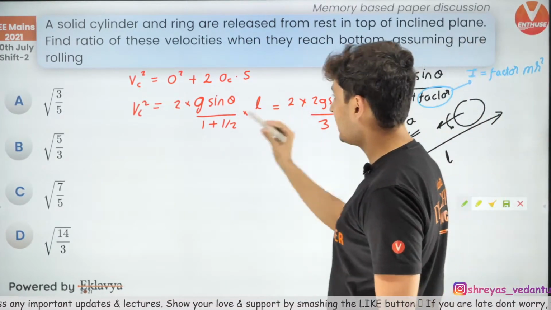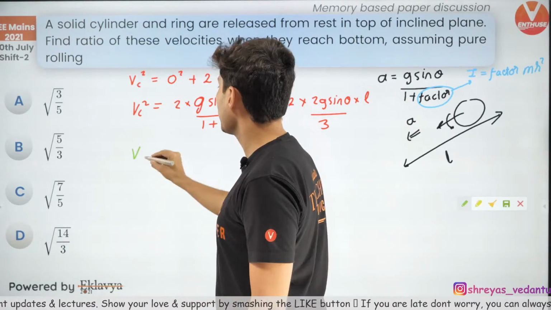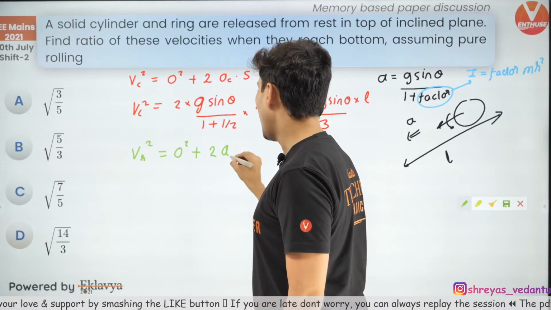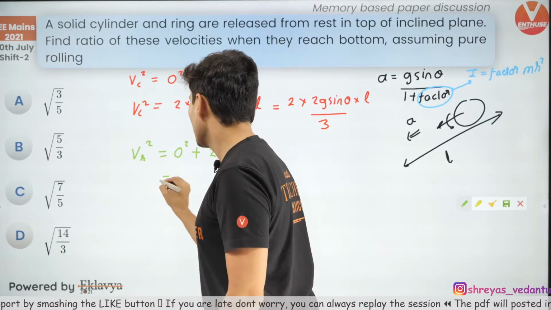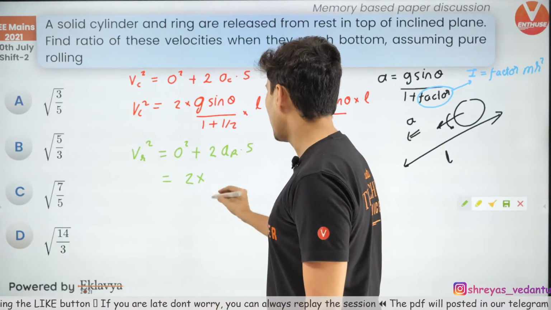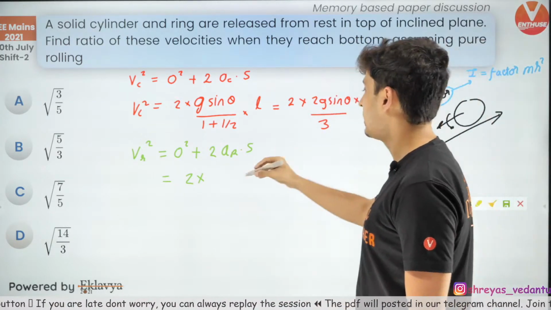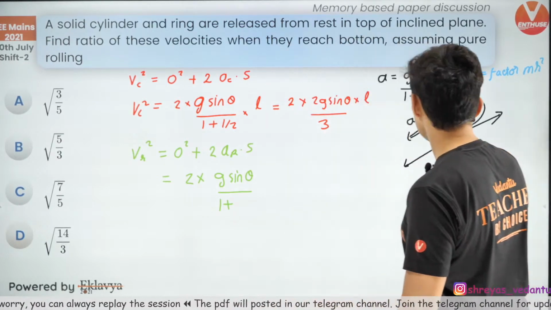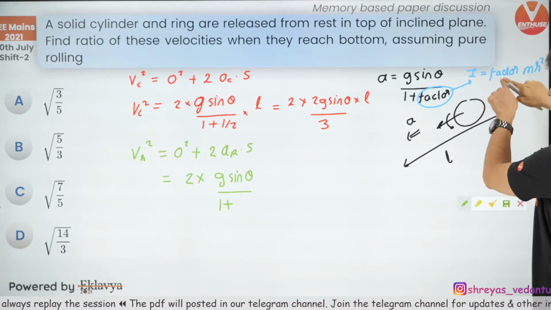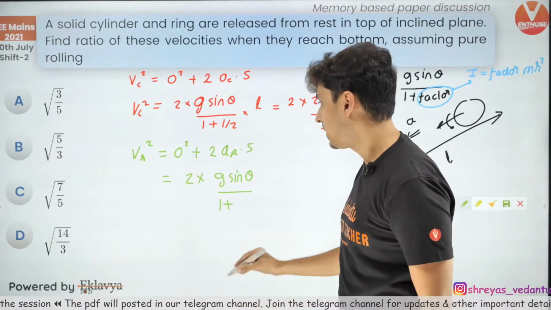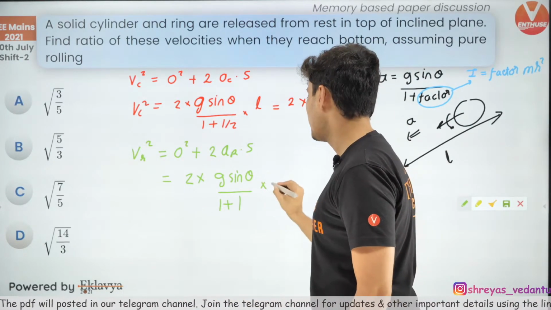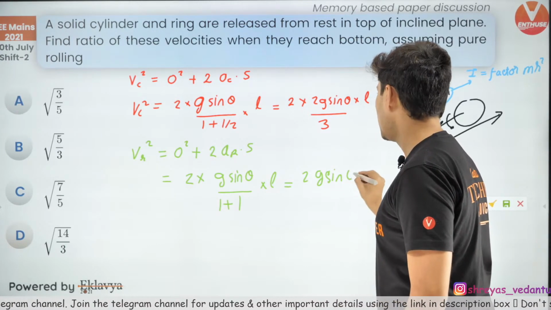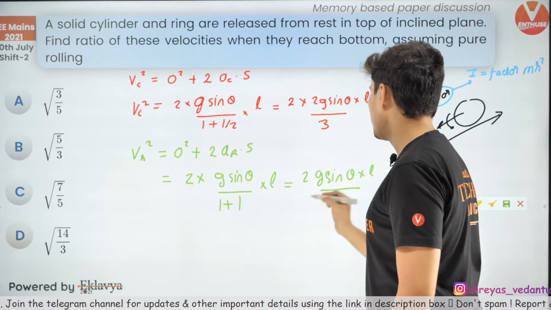Similarly, you can also get it for ring. For ring, it will be again u square plus 2a, acceleration of the ring into displacement. So this will be 2 into, what is the acceleration of the ring? Use this formula. Again, g sine theta upon 1 plus the factor. For a ring, the formula is mr square. There is no number over there. So the factor is 1. Displacement is L. So this will become 2g sine theta into L divided by 2.